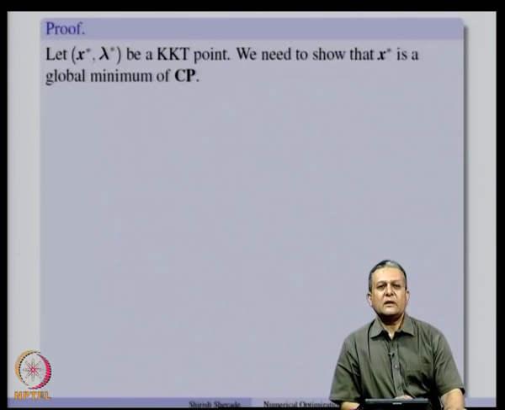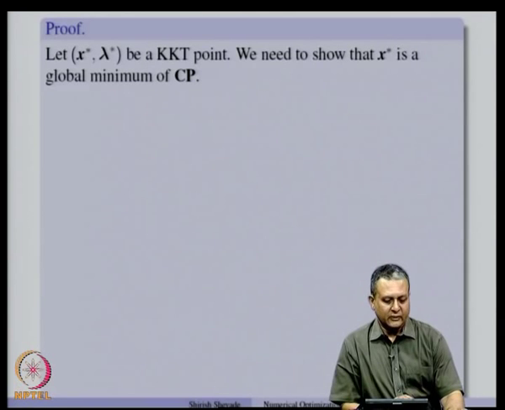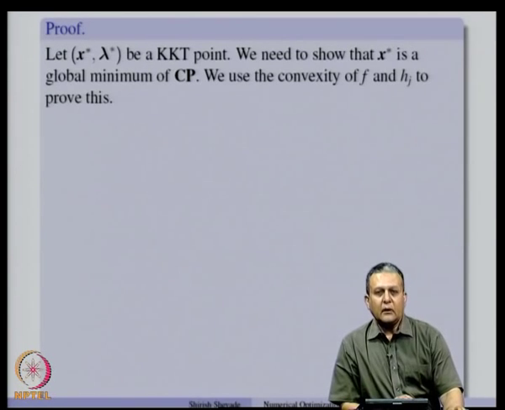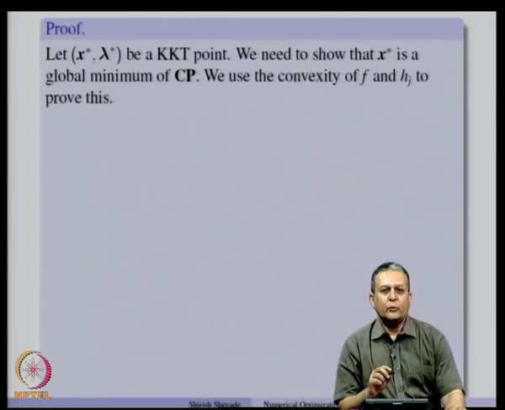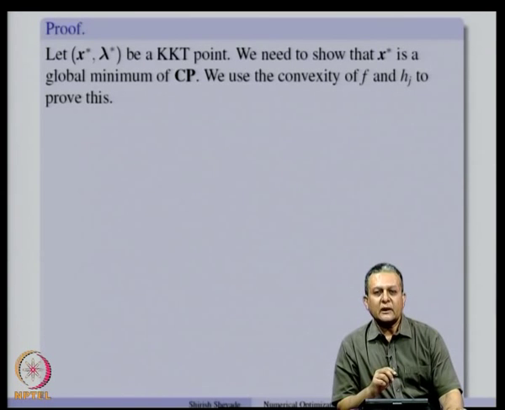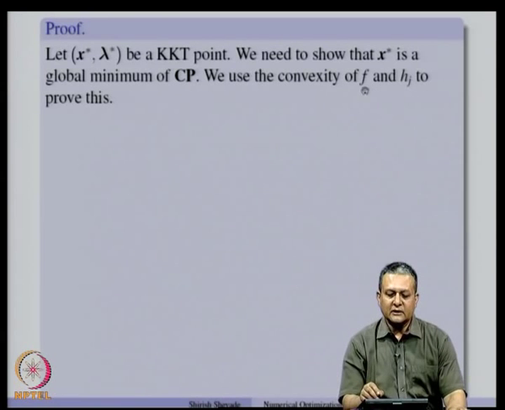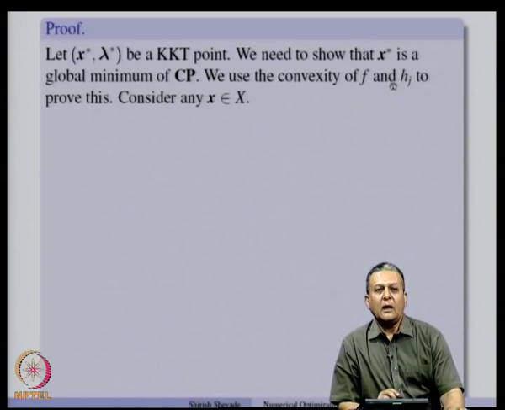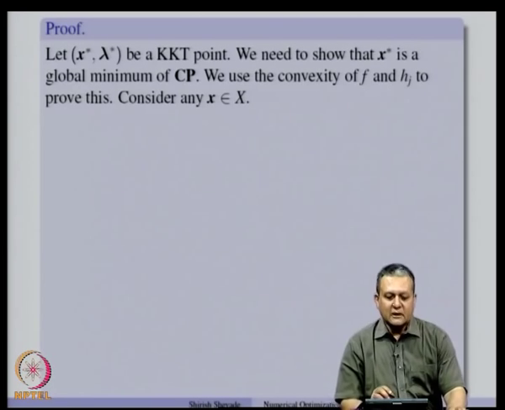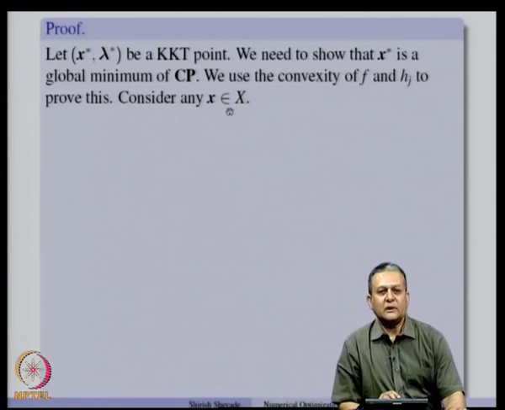In this case we just need the first order derivative, so it is enough to assume that they belong to class C1. To prove that the first order KKT conditions are sufficient, we will use the convexity of f and hj, and for that purpose let us consider any point x in the feasible region.